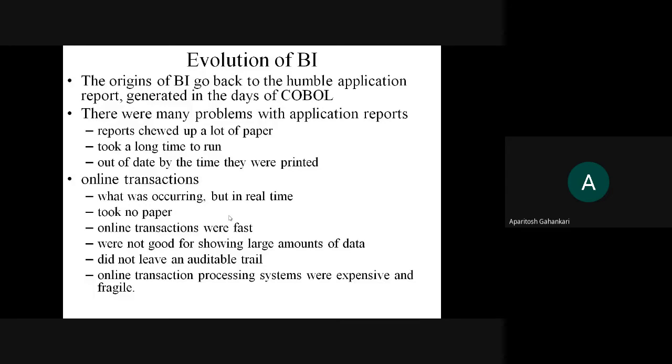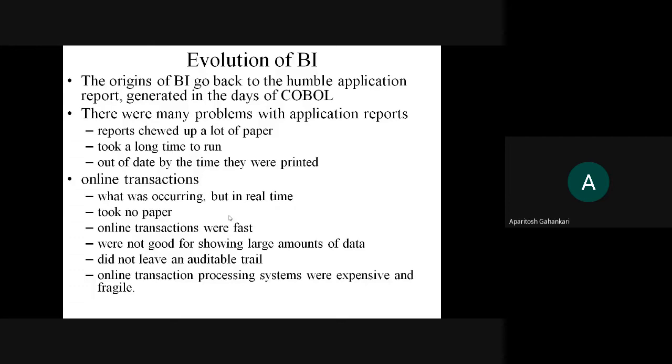So it used to take a huge amount of time to execute things, and they were out of date by the time they were printed. That means whenever the data becomes old data, the things were printed, and then they used to get shown to the management. So that was one of the eras.